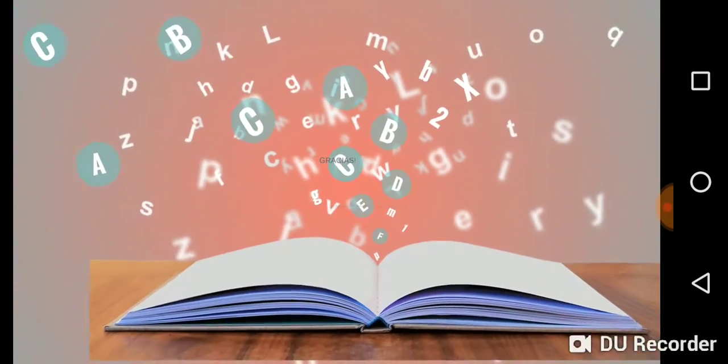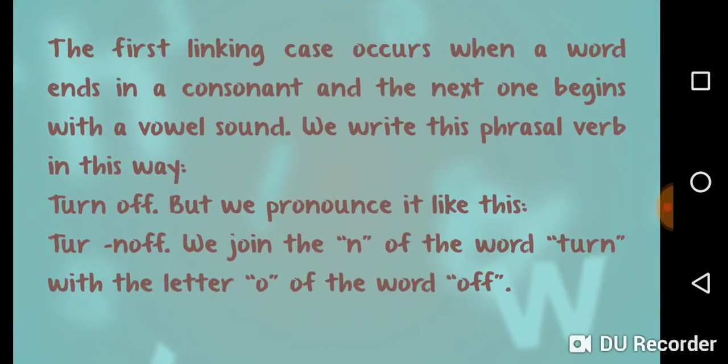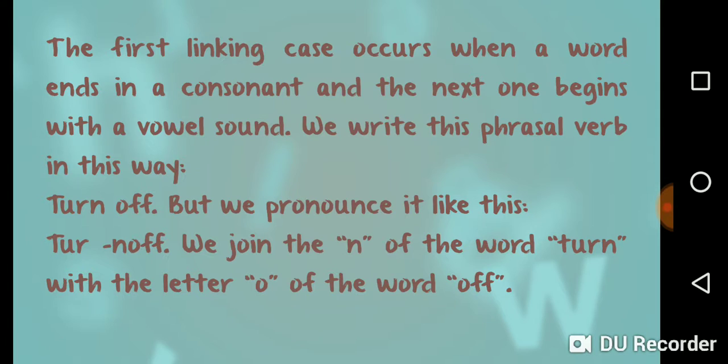Consonant to vowel linking. The first linking case occurs when a word ends in a consonant and the next one begins with a vowel sound. We write this phrasal verb in this way: turn off, but we pronounce it like this: turn off. So we join the end of the word turn with the letter O of the word off.